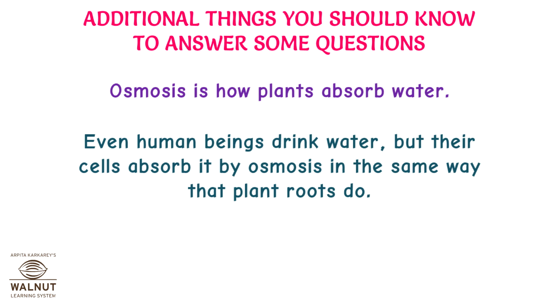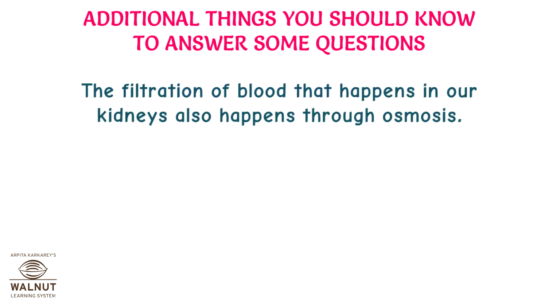Osmosis is how plants absorb water. Even human beings drink water, but their cells absorb it by osmosis in the same way that plant roots do. The filtration of blood that happens in our kidneys also happens through osmosis.